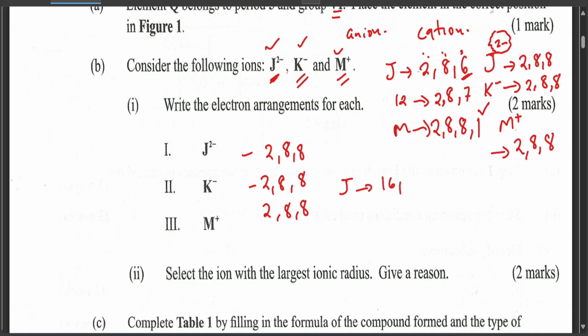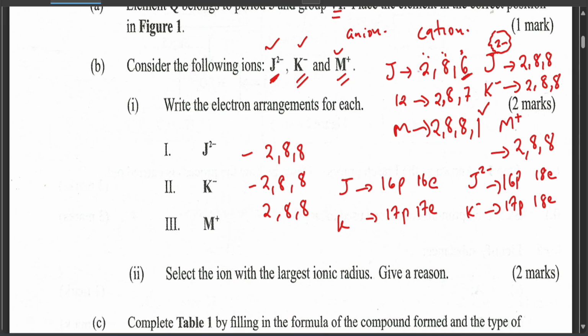Originally it was 16 protons, 16 electrons, but when it became J2 minus, it now has 16 protons and 18 electrons. For the K, it was 17 protons, therefore 17 electrons, but when it became K minus, it eventually became 17 protons and 18 electrons.